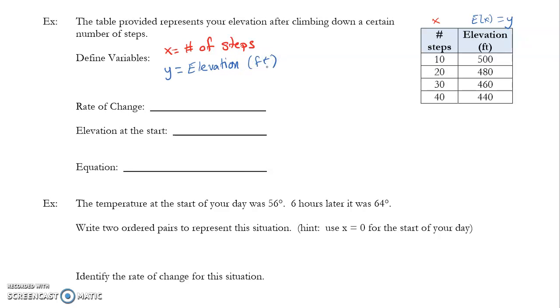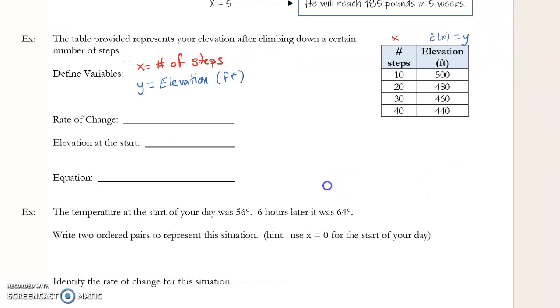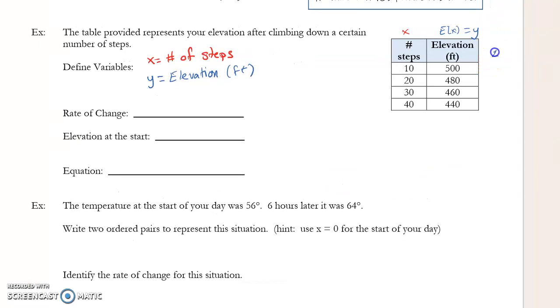Okay, elevation in feet. Now, finding my rate of change. I need to find my change in Y. I'm going to look at all of these, what I call jumps. Okay, if I jump from 500 to 480, that's gone down 20. 480 to 460, that's gone down 20. 460 to 480, that's gone down 20. So my change in Y is a negative 20 feet.